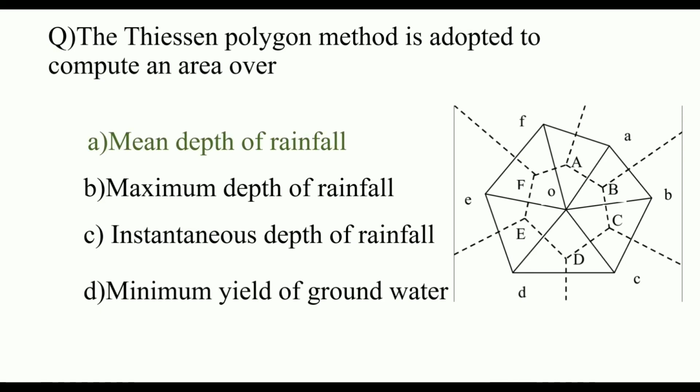Answer is mean depth of rainfall. B, maximum depth of rainfall, we don't determine using the Thiessen polygon method. Instantaneous depth of rainfall, we don't determine using the Thiessen polygon method. D, minimum yield of groundwater is determined in groundwater hydrology. So the answer is mean depth of rainfall.